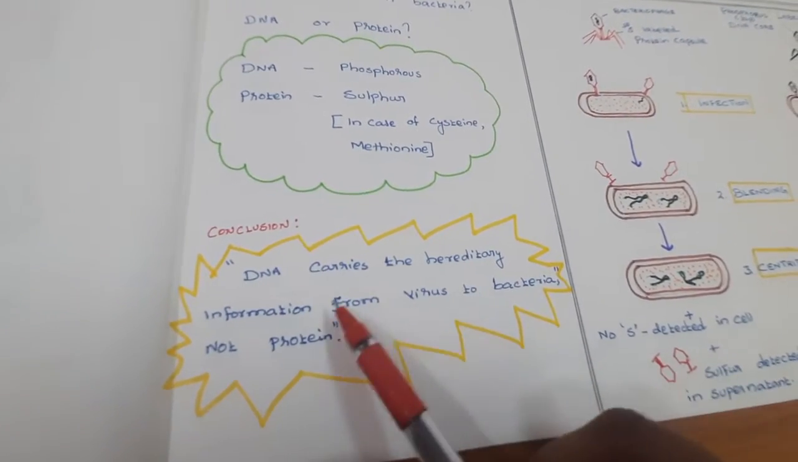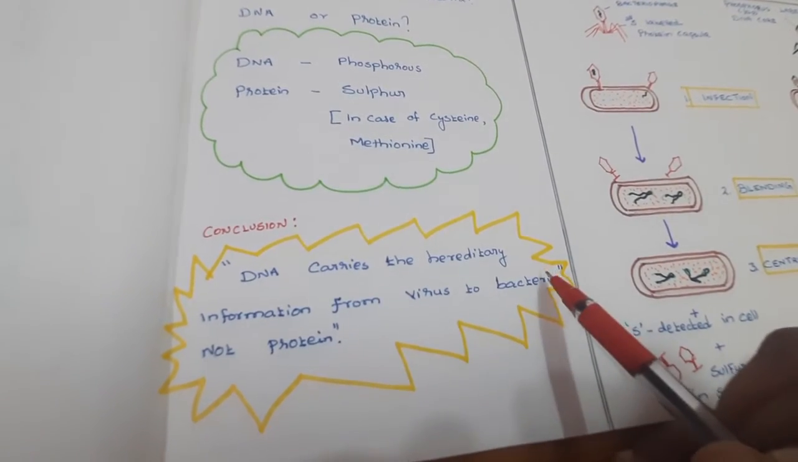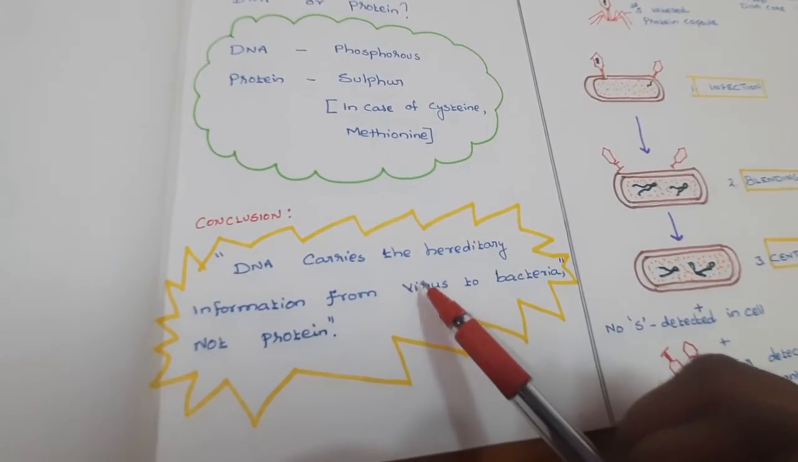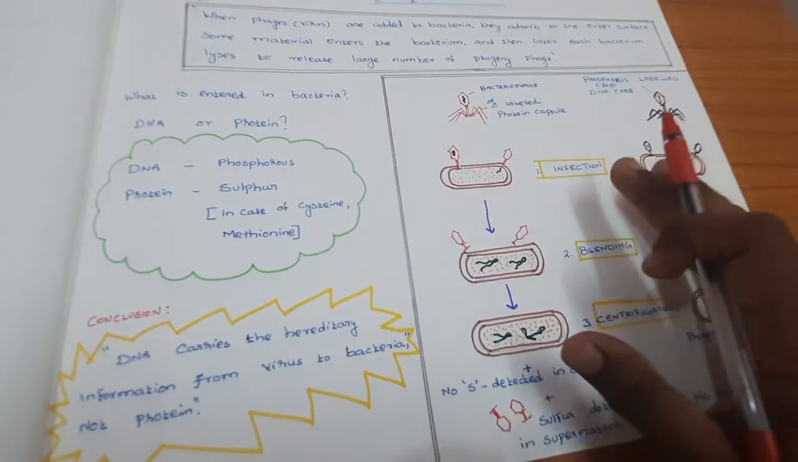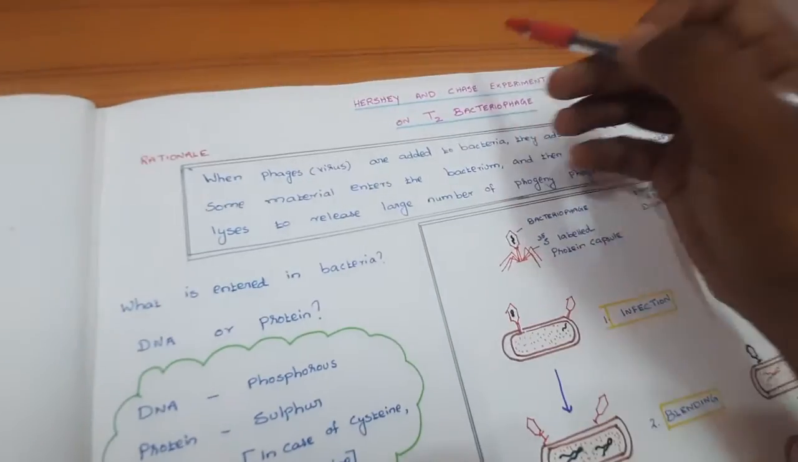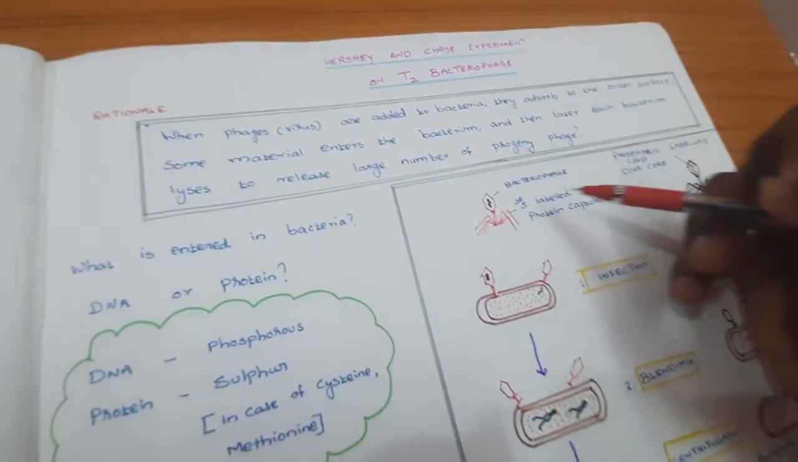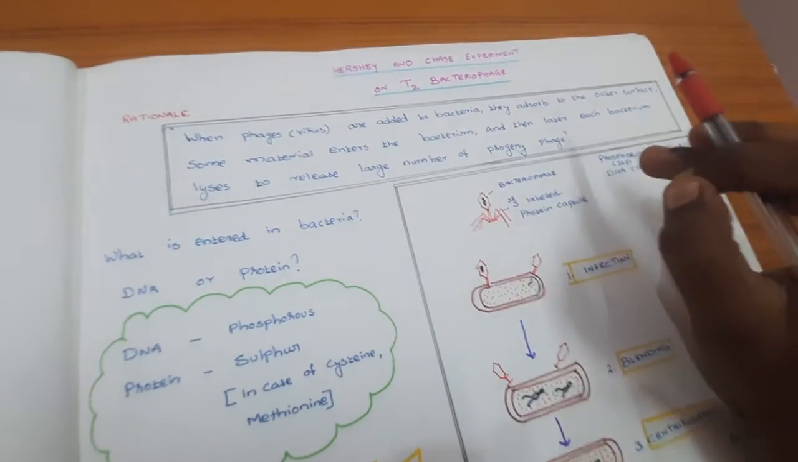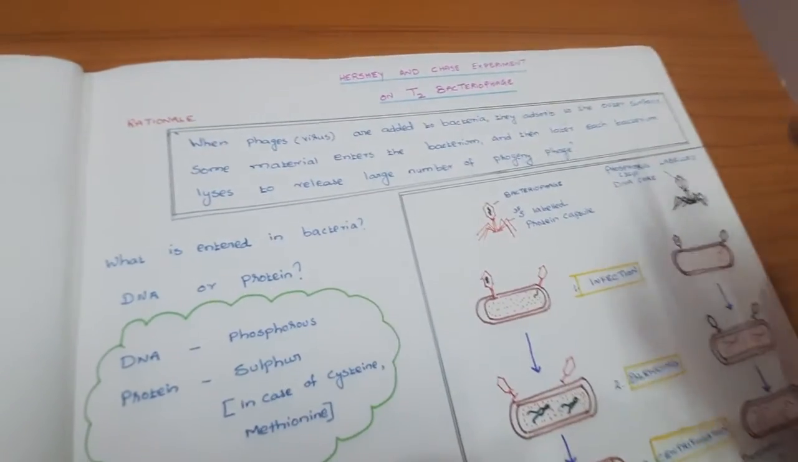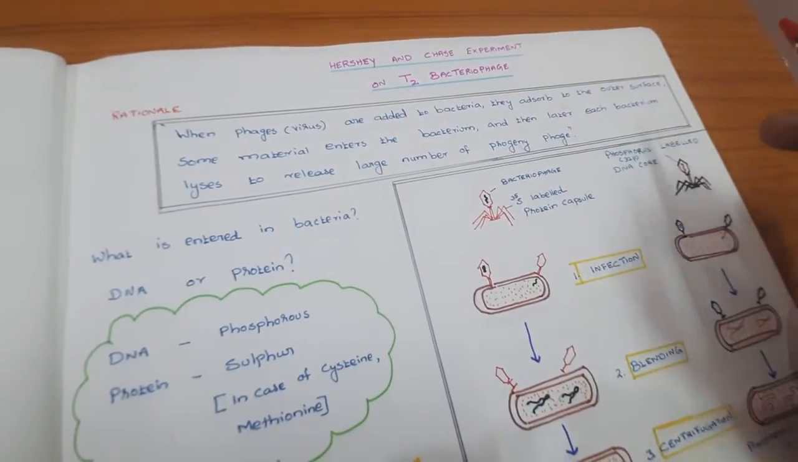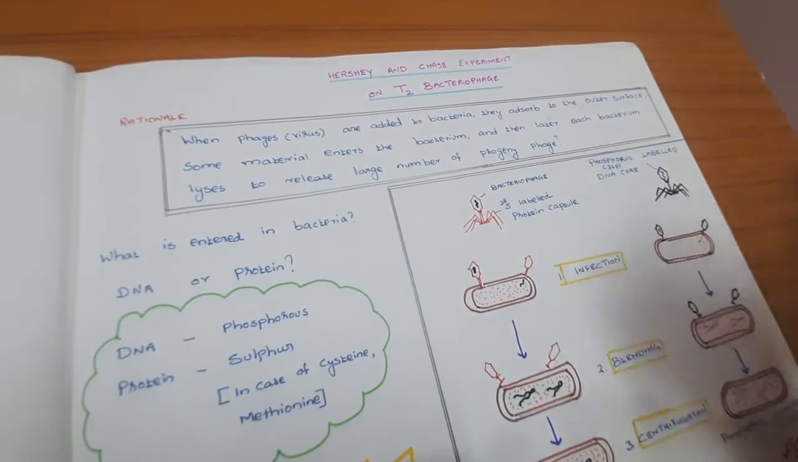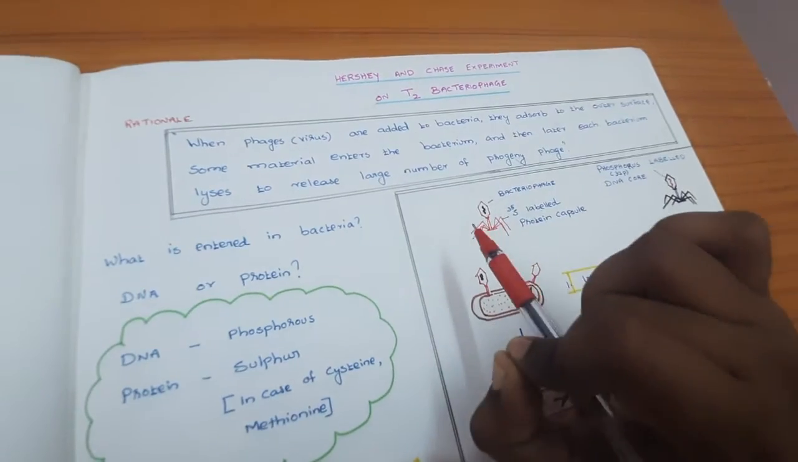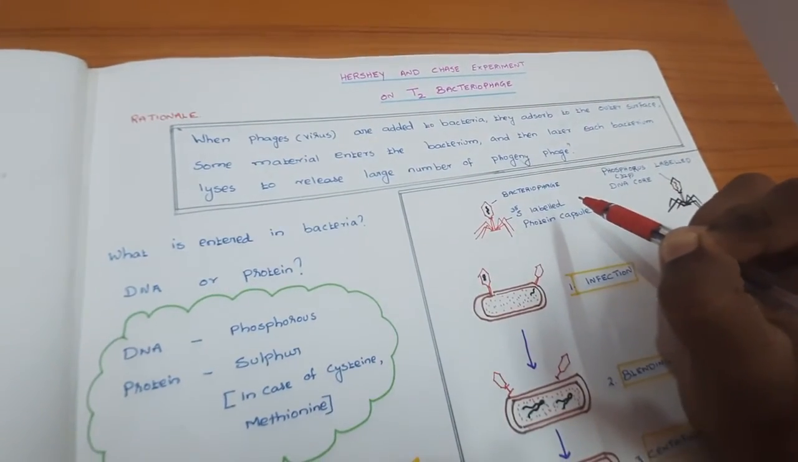DNA carries the hereditary information, which is transferred from virus to bacteria, not protein. So the Hershey-Chase experiment on T2 bacteriophage proves DNA as the finally authenticated genetic material, which enters the bacteria and transfers the information from one generation to another.